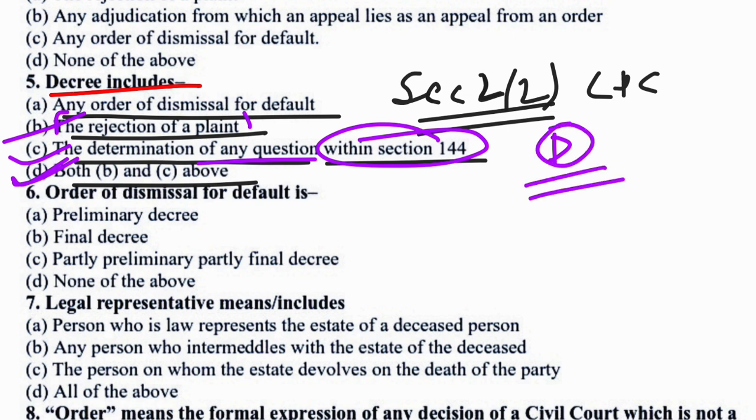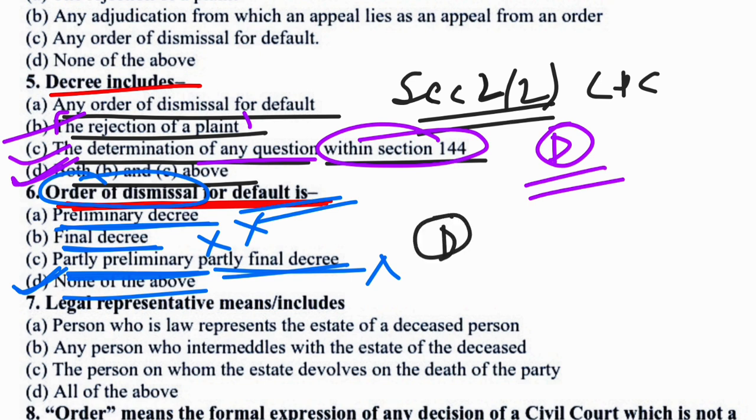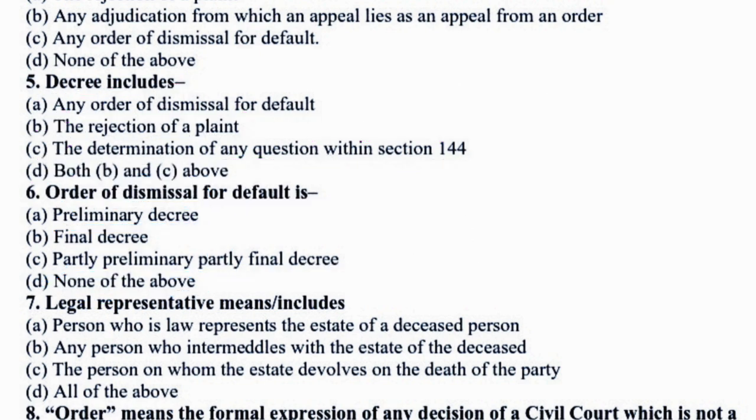Next question is order of dismissal for default is. Options are: preliminary decree, final decree, partly preliminary decree, partly final decree, and none of the above. So in this case option D would be the correct answer. That means order of dismissal for default is none of the above. So in this case option D would be the correct answer. Okay, so now move to next question.